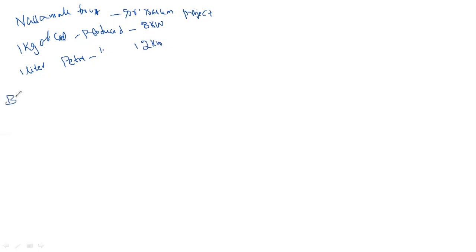But if we use 1 kg of uranium, we can produce 24 crore kilowatt of energy.